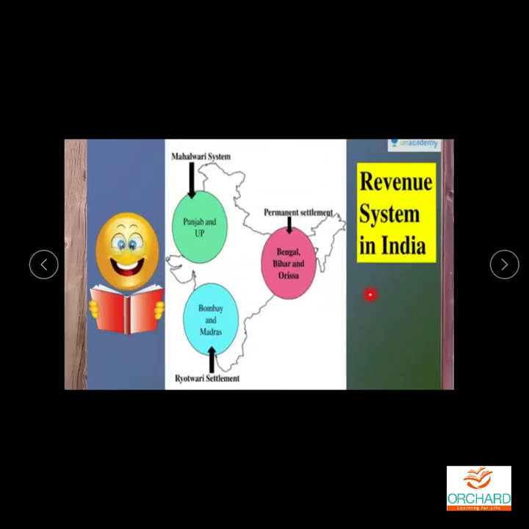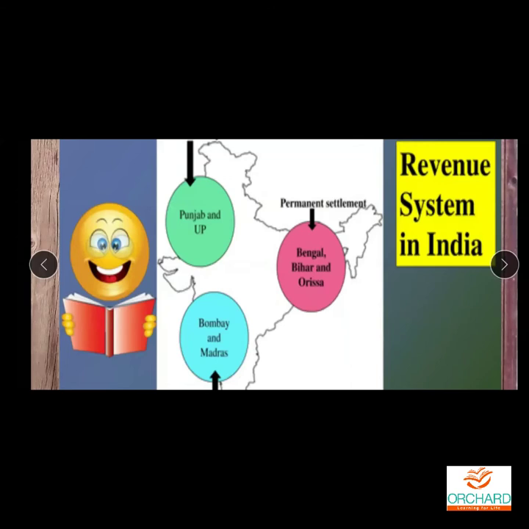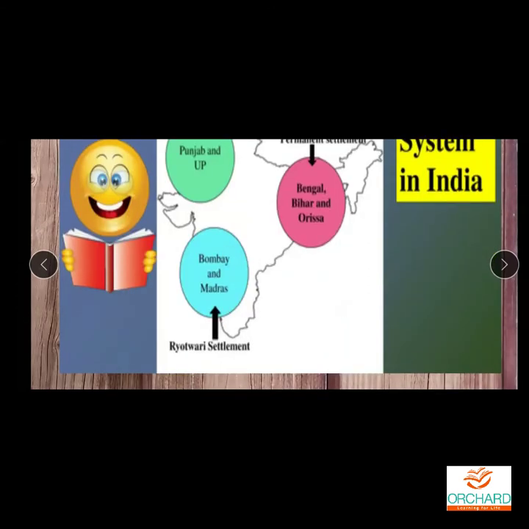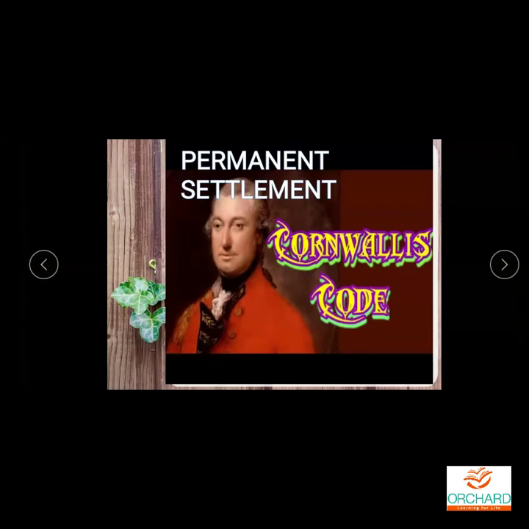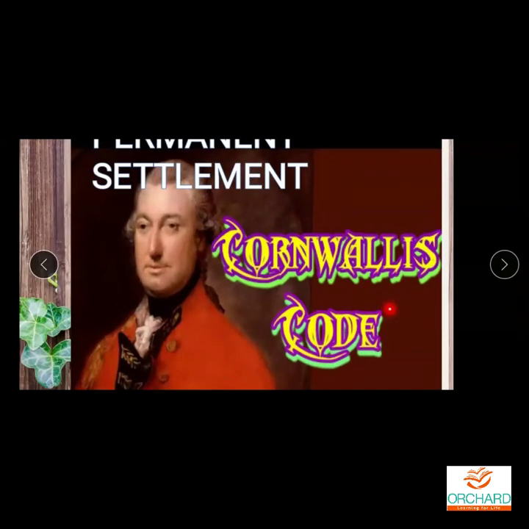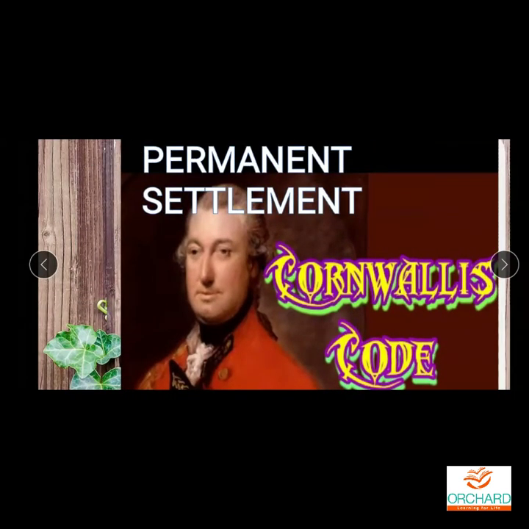Okay, so this is what I said. Permanent settlement. Here, this is Bombay and Madras, especially Ryotwari settlement. And here, Punjab and Uttar Pradesh, that is the northwestern region, Mahalwari settlement. So who introduced the permanent settlement? One by one we are going to see what is Permanent, what is Mahalwari, what is Ryotwari.